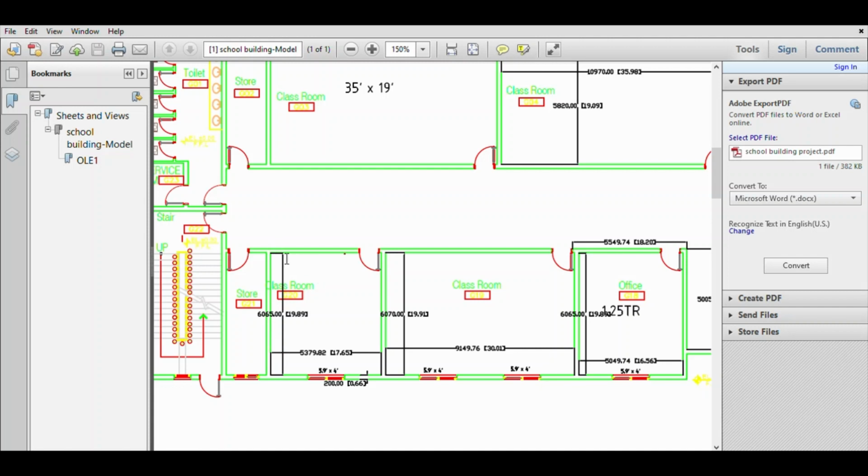Here 18 is there, so 18 multiplied by the height, that is 13, you will get 234 square feet. And here 20 multiplied by 13, you will get 260 square feet. If we add these two values, you will get 494 square feet, guys.